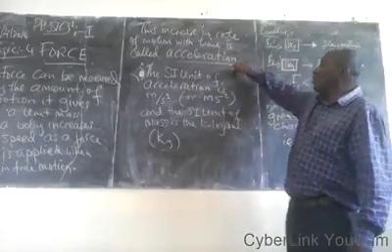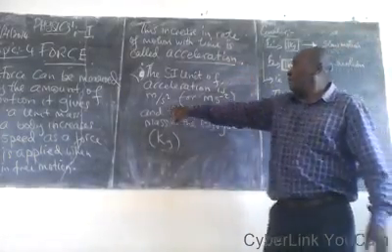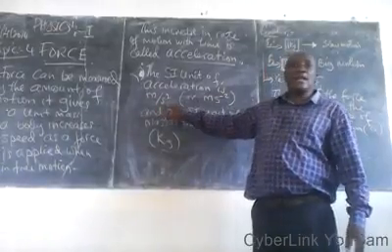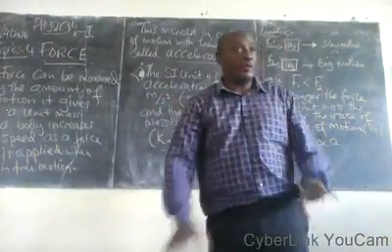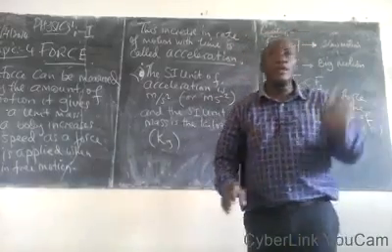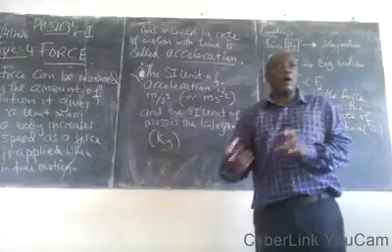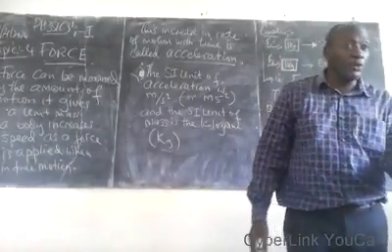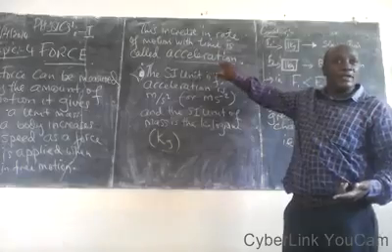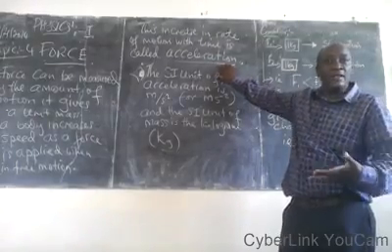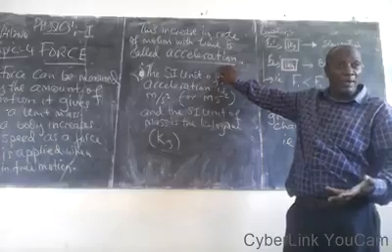So the SI unit of acceleration, as we will come to learn later, is meters per second squared. Don't worry about this. We'll come to discuss this very soon. But for now, we needed to know this unit. Every physical quantity has got a unit. We say that acceleration is a physical quantity, increasing speed with time.